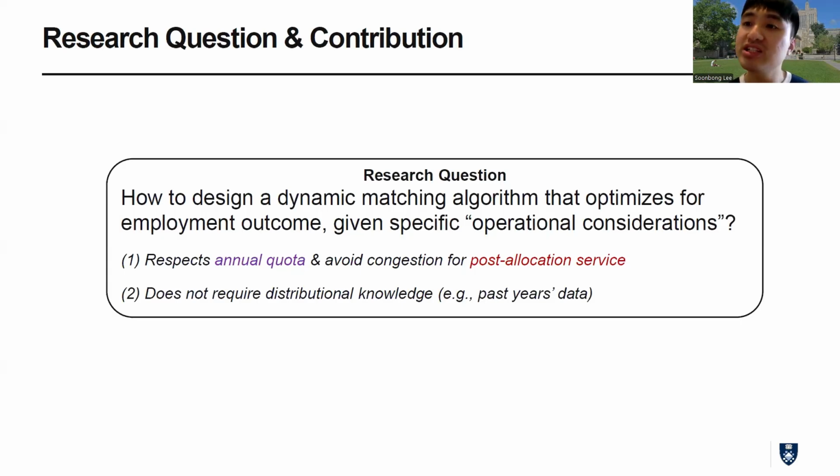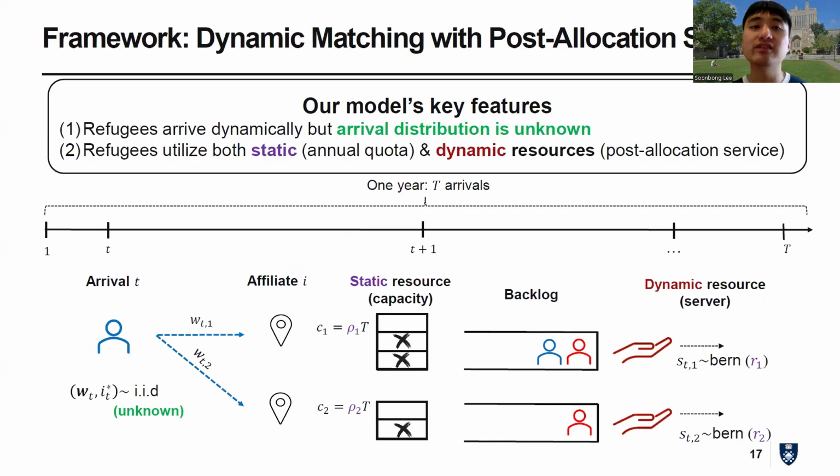Okay. To study this question, we first built a fairly general novel framework of dynamic matching with post-allocation service. And our model captured these two salient features. First, refugees arrive dynamically, but their arrival pattern or distribution is not known to us. So we need to learn it dynamically.